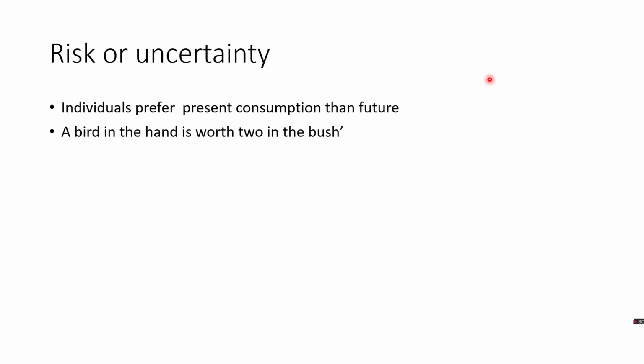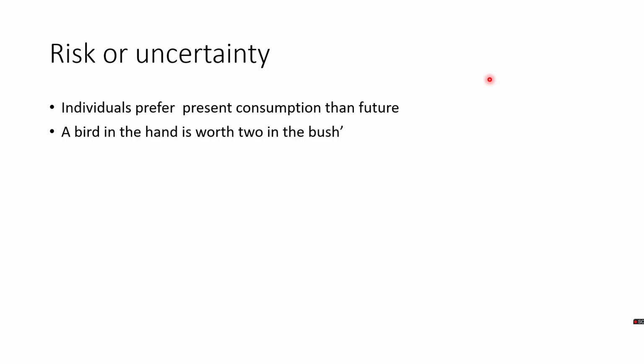The future is definitely uncertain. If you give an option to choose 1000 rupees today or 1000 rupees a year later, individuals would prefer 1000 rupees today because the future is uncertain. There is a famous proverb in English, a bird in hand is worth two in the bush. Taking this into consideration, no one would risk foregoing present consumption for future consumption.